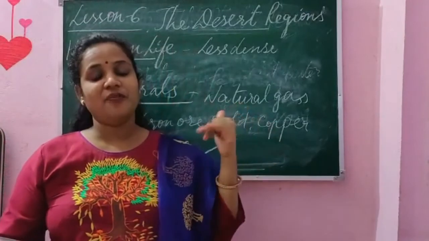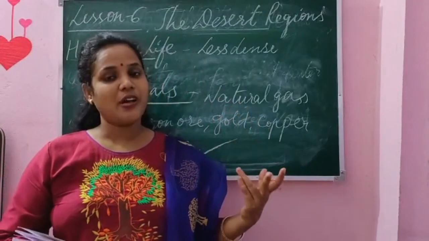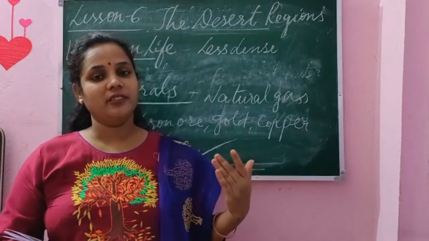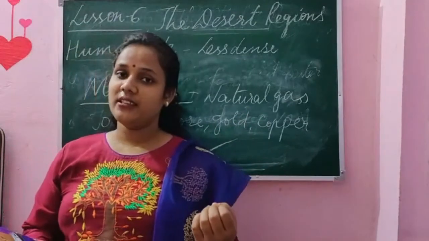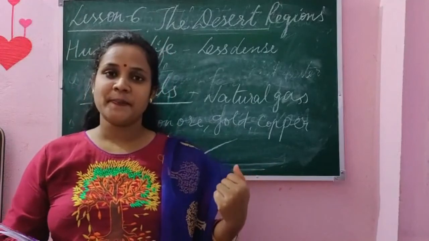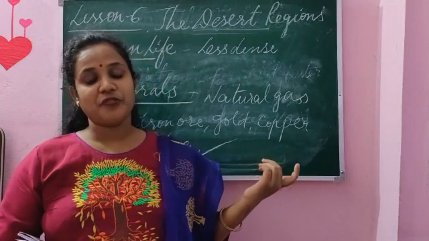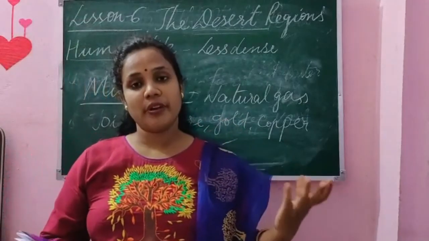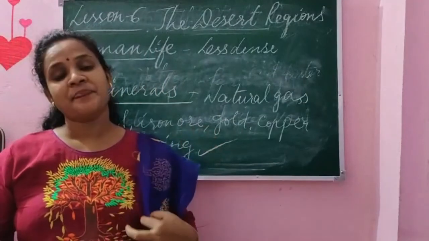Again, quickly, farming is the main activity. Other than that, they look after animals. They also have mining activities. The trade is carried on the back of camels, vans and jeeps. Which are the things they sell? I told you they sell carpets, ropes, dates, food grains, all these things. And there are plenty of other minerals present there. Like in the context of Arabian desert, we have learned they have natural gas, gold, copper, uranium, manganese. Mining is the main activity in Arabian desert.